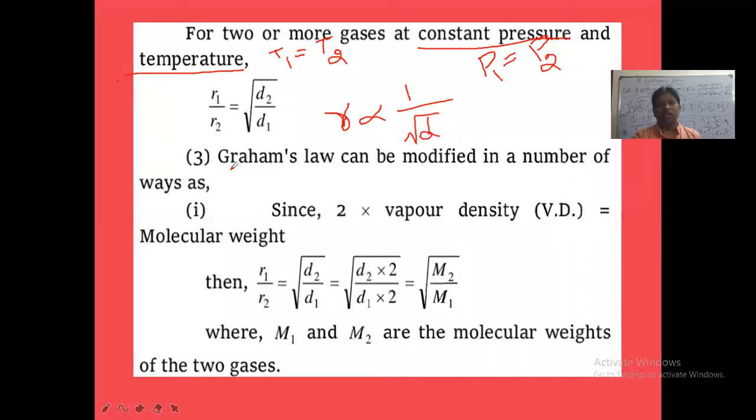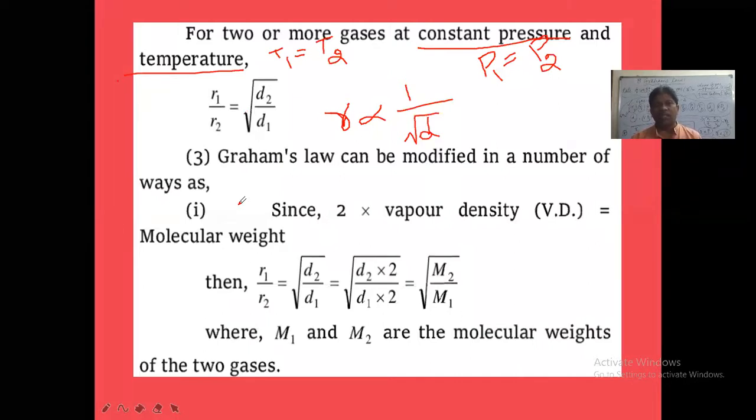That is one thing. Next, Graham's law can be modified, means can be changed, in a number of ways. Sometimes V1 is equal to V2, sometimes T1 is equal to T2, sometimes pressure 1 is equal to pressure 2. Like this, in different modified conditions, we can understand Graham's law of diffusion.